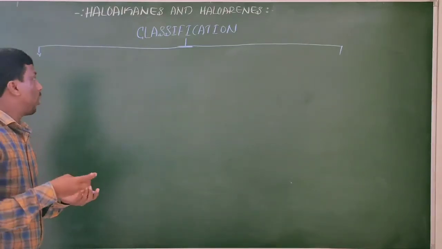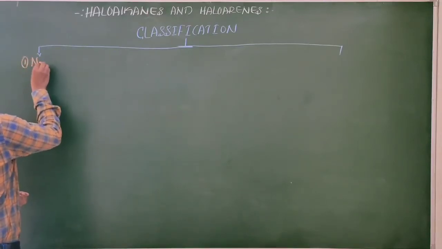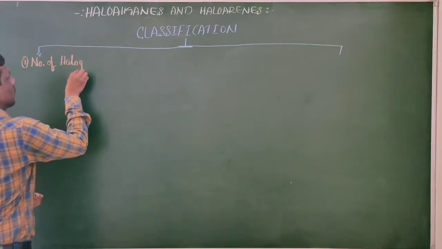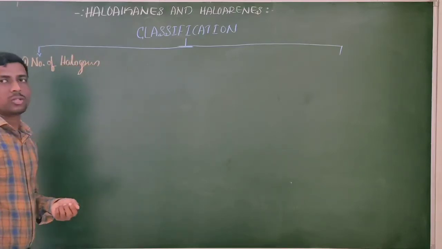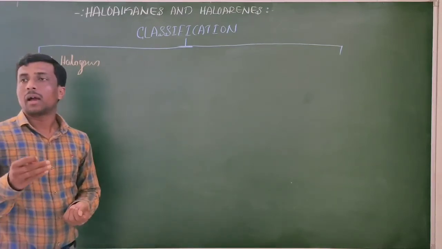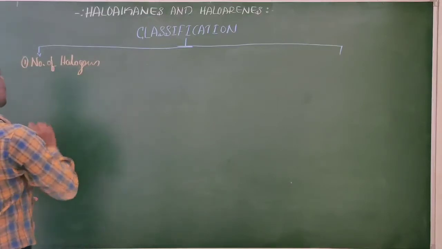First one, on the basis of the number of halogens, the number of halogen atoms present in the compound.